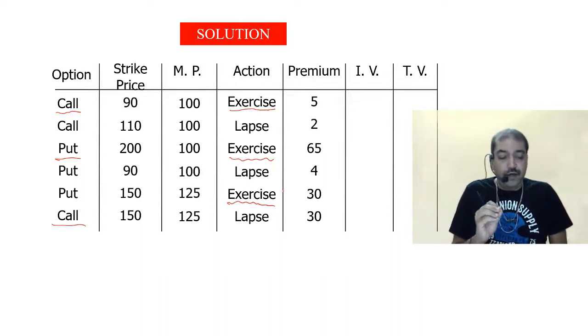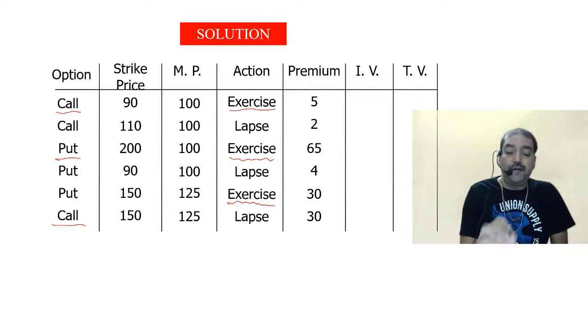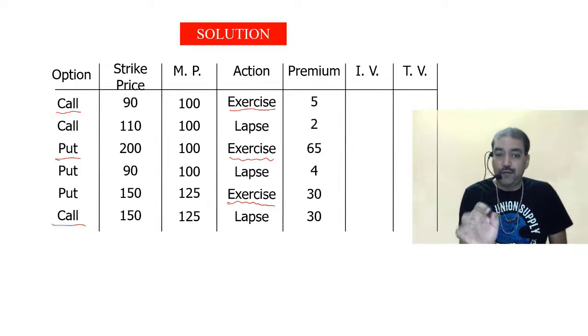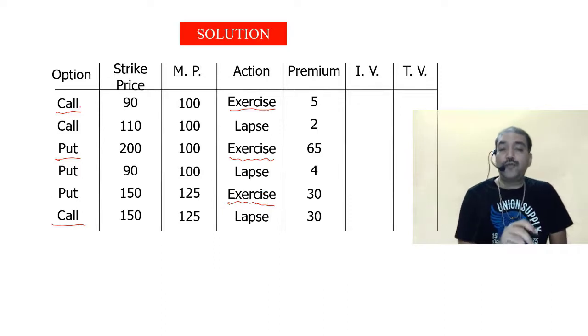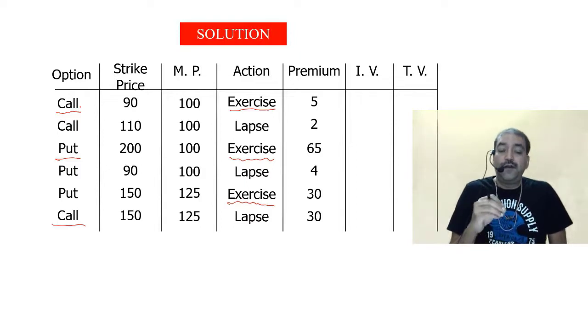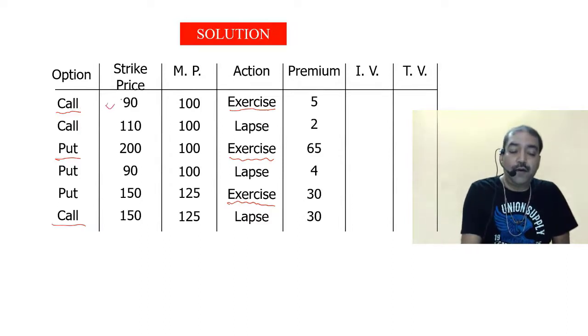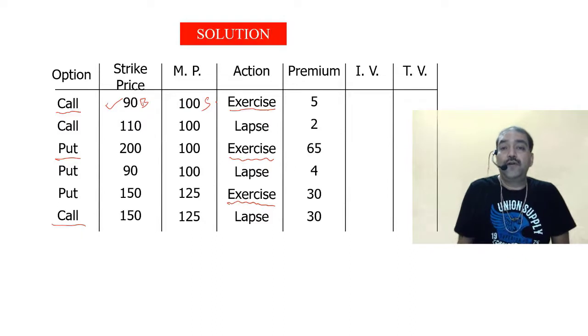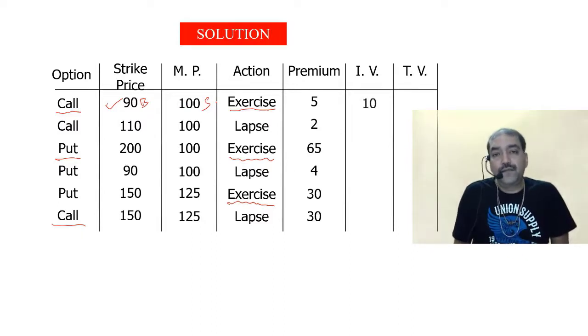So, let us see. In 3 cases, I have written exercise. So, in the 3 cases, I will have to get the profit. How to calculate profit? Here it is a call option. Call option means what? The option to buy or not to buy. If I say I am going to exercise my option, that means I am going to exercise my option to buy. Buy at the strike price. So, I will buy at 90 rupees. I will sell at 100 rupees. If I buy at 90 and sell at 100, I will make a profit of 10 rupees. Clear? If it is lapse over there, I straight away write intrinsic value 0. No profit. I am not going to exercise only. No profit.